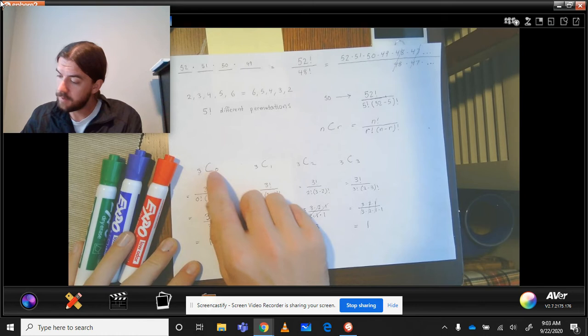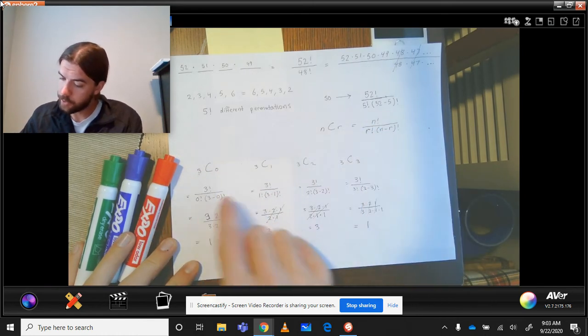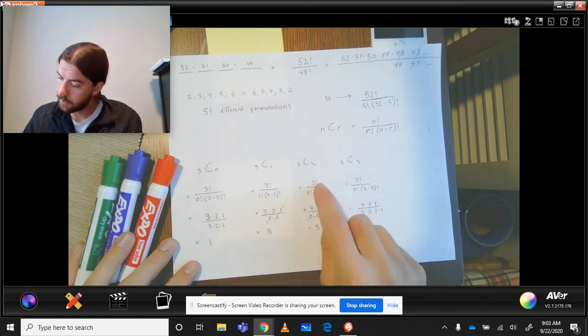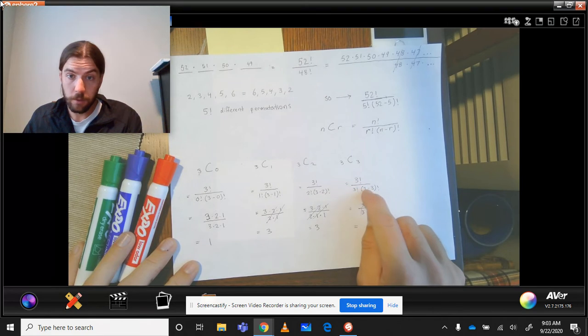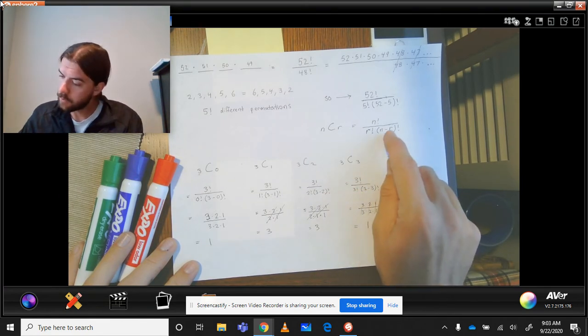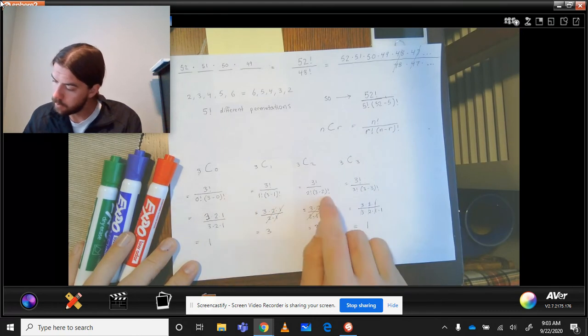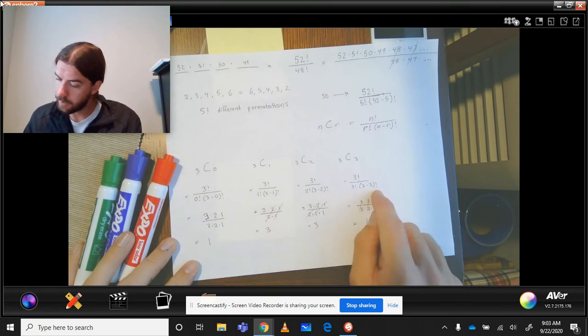So if we take these into this formula, n is our number we're choosing from, so 3 and 3, 3 and 3, 3 and 3, 3 and 3. Then r is how many we're going to choose, so that goes here and here: 0, 0, 1, 1, 2, 2, 3, 3.